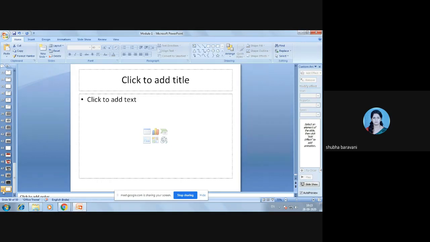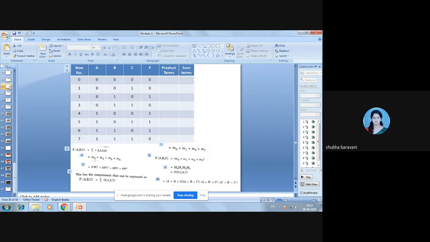Take down f of a, b, c equal to summation m of 0 to 4 plus d of 1, 5. Try to draw the truth table for this.